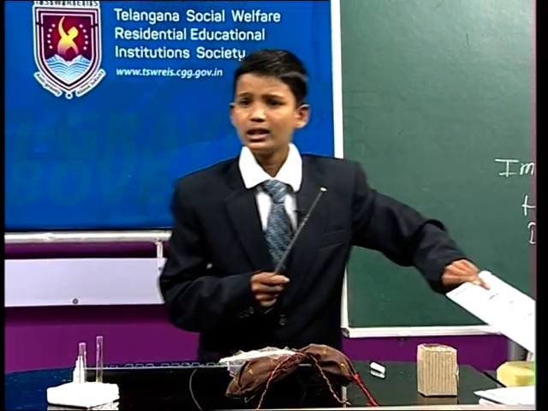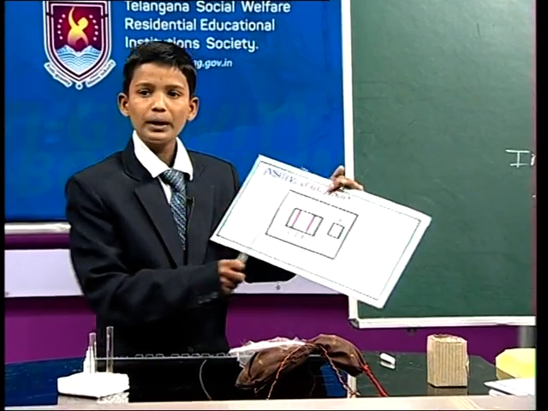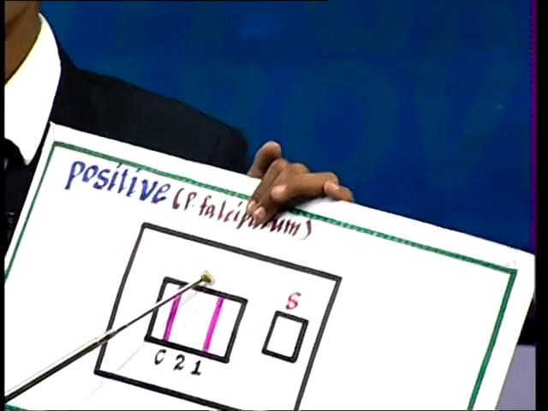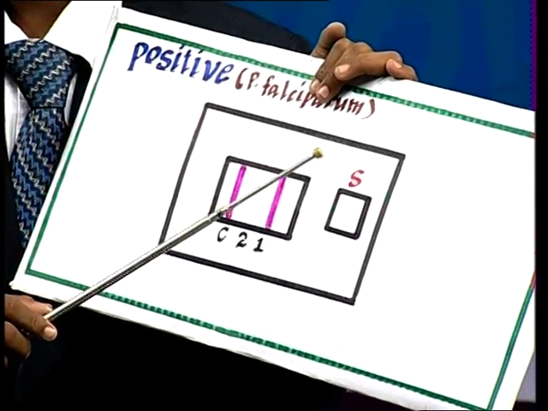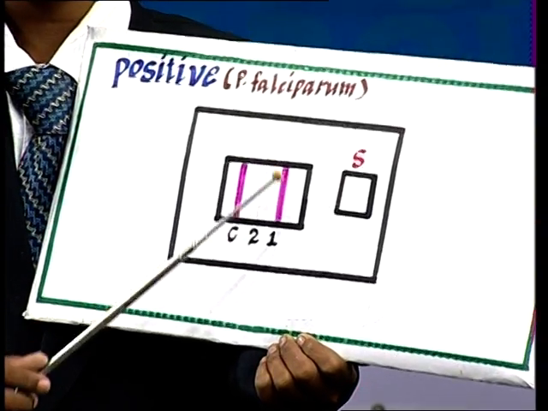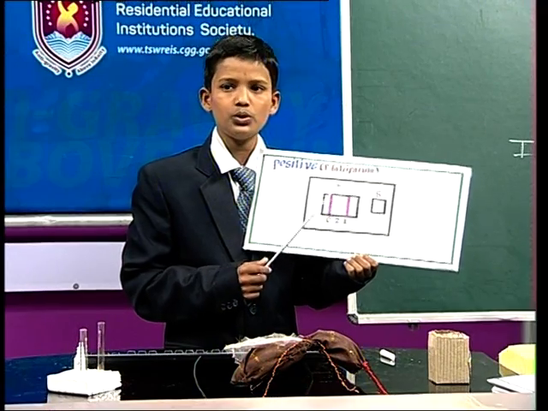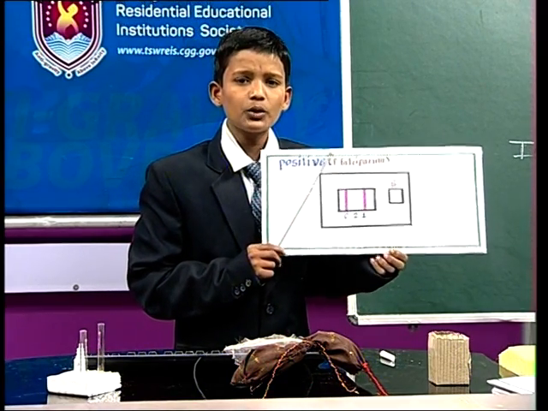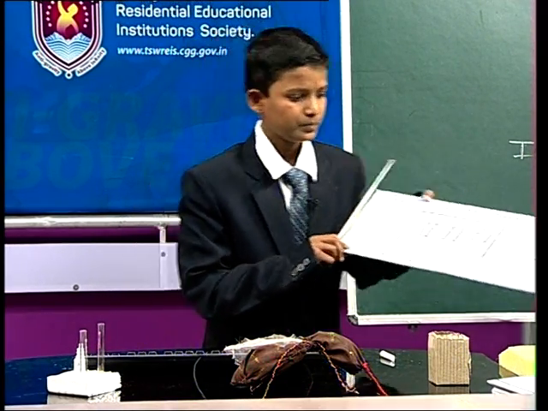Another result is when 2 pink lines form on the kit at C and 1, then it is malaria caused by Plasmodium falciparum. Okay, Swarus, understood? It is very dangerous. It means we are suffering from malaria caused by Plasmodium falciparum.